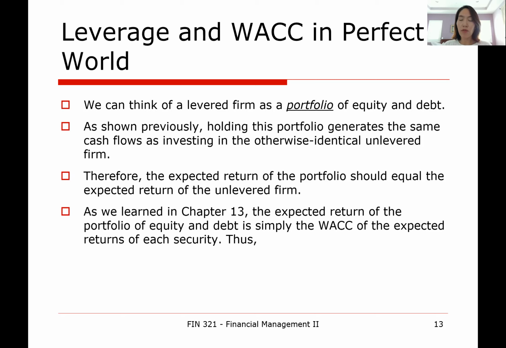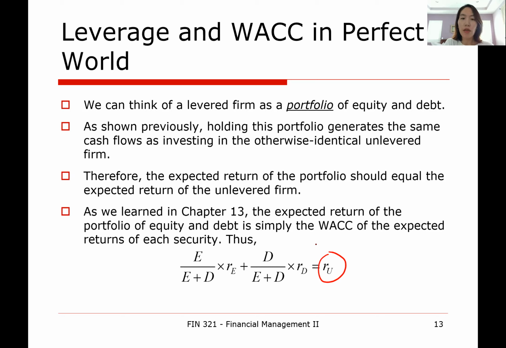So thus, we can write the following equation. Let's use the notation RU for the expected return on an unlevered company. The previous mathematical proof says that the expected return on the levered firm, which is summarized by its WACC, should equal RU.